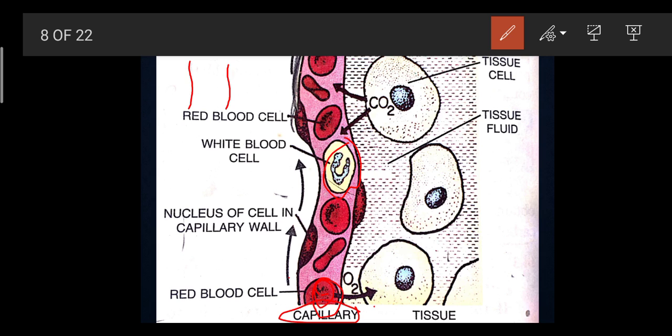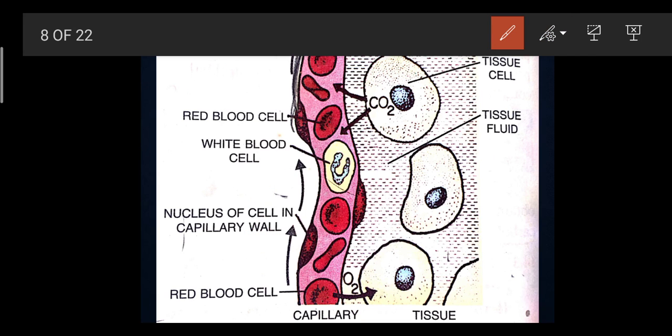So as we can see, these arrows are moving towards the upper hand side. So what does this show? That the RBCs and WBCs have been carried through the capillaries. Okay, so what happens exactly? Especially the WBCs, only the WBCs get squeezed out of these blood capillaries.